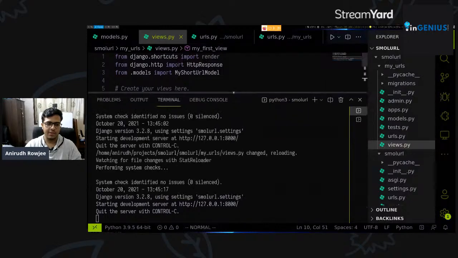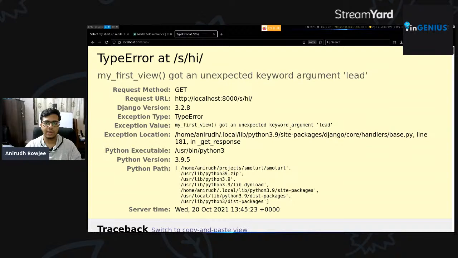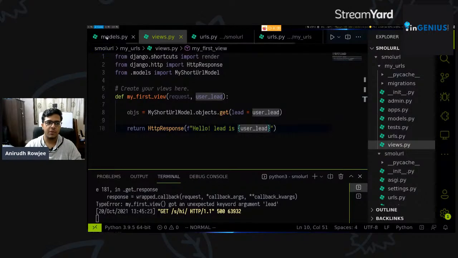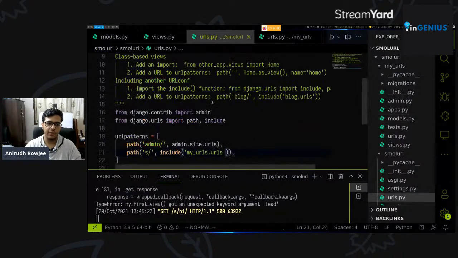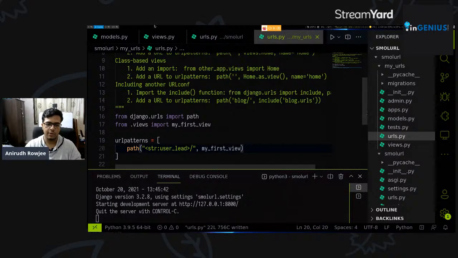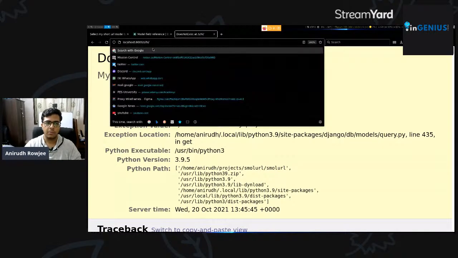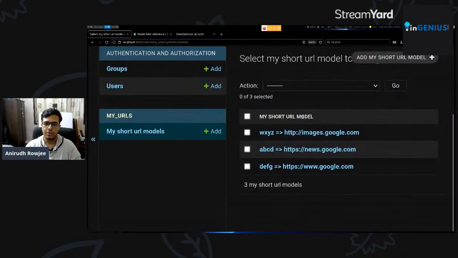And you can see that it says no issues with our server again. So let's try hitting this site at another point of time. It says my first view got an unexpected keyword argument lead, which is true because we specified the name of this argument as lead in our URL config, right? So we can rename this to user_lead, save it. Our server reloads with no issues. Let's run it. So it says does not exist at /s/hi, which is true because as per our data here, right, we don't have any hi defined right here.